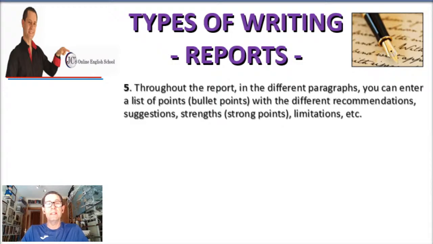Throughout the report, in the different paragraphs, after the introduction and before the conclusion, you can enter a list of bullet points, with the different recommendations, suggestions, strengths or strong points, limitations, etc. So these are in the paragraphs between the introduction and the conclusion. Remember, introduction and conclusion at the end of the report, and different paragraphs in the middle, which could be 2, 3, no more than 3 normally, maximum 4.